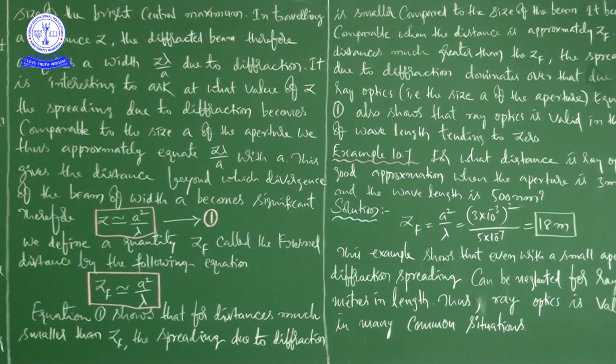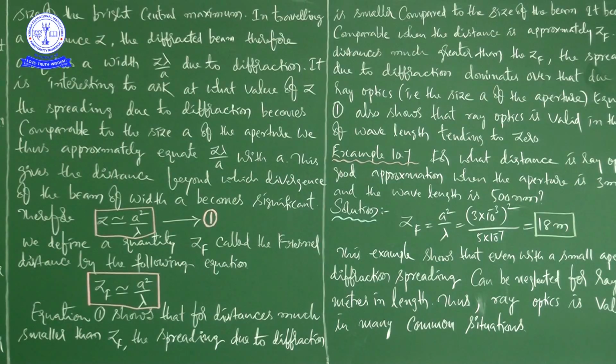After completion of that, if you observe carefully, you can equate this approximately to z lambda by a. Because here it is lambda by a, if we consider the distance it is z lambda by a.